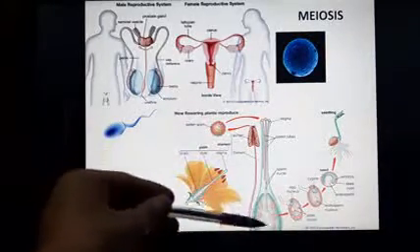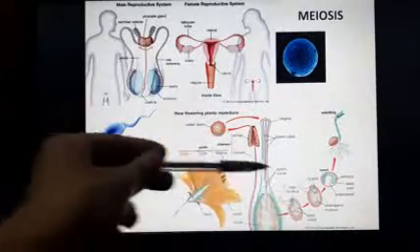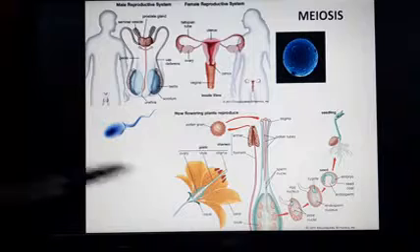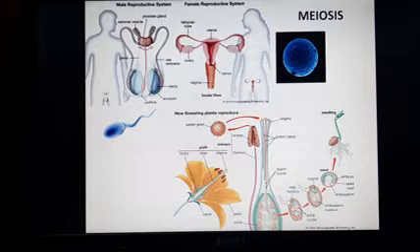Likewise, in the ovary, there are ovules, and the ovules divide by the process of meiosis. So it only takes place in the sex organs, which is a flower for the plant and the male and the female reproductive body of the higher animals like man.